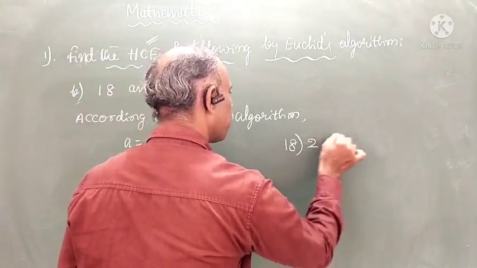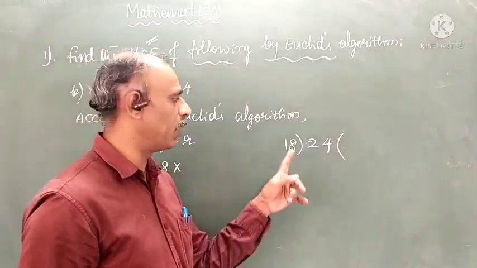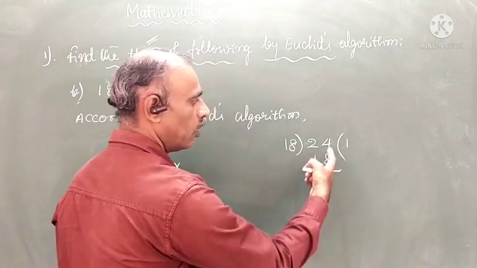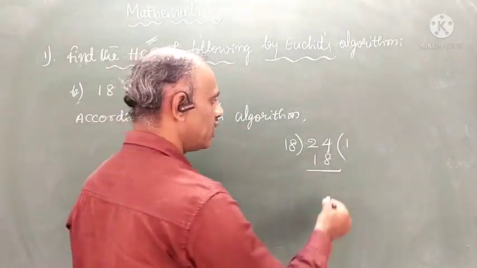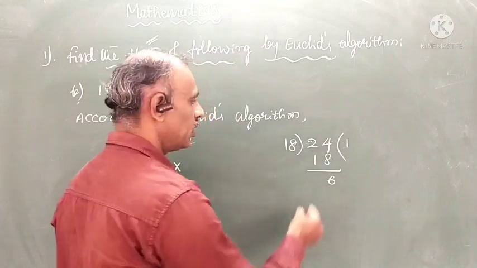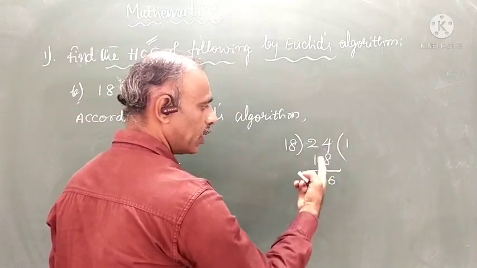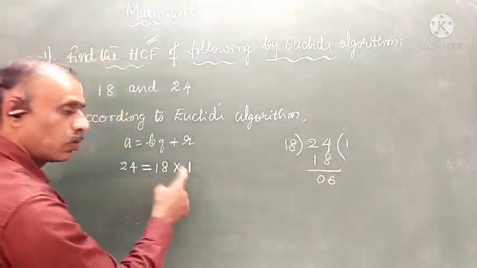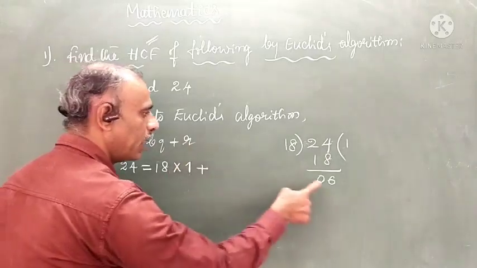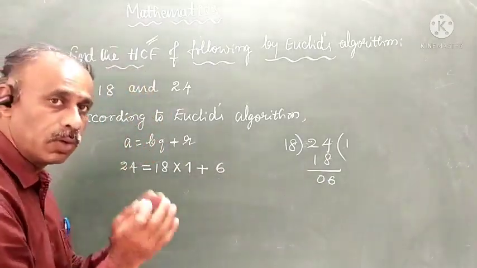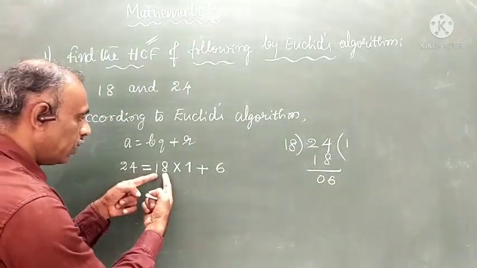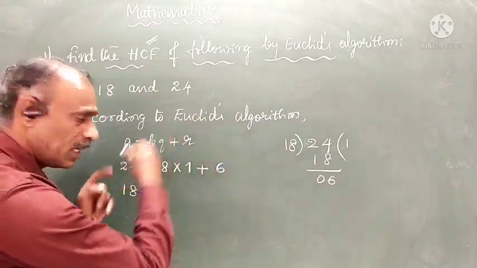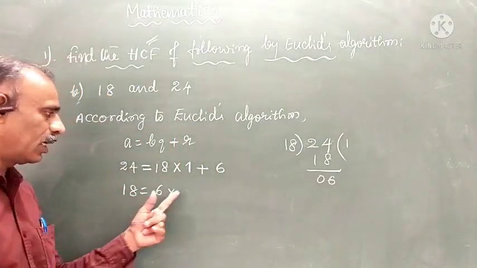If you know your tables, it's very simple. 18 2s are 36, you can't divide. 18 1s are 18. So 24, 14 minus 8 is 6. Right? For the 2 we already took 1 carry, 1 minus 1 is 0. How many times does it divide? 1 time. So that is the quotient, plus remainder 6. Now the second step: you know that B becomes A, so 18 is equal to, and the remainder becomes B, that is 6. So once again how much do we need to write?